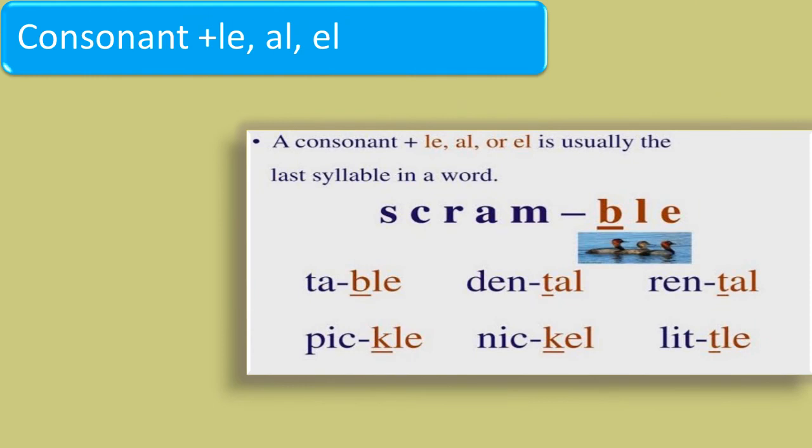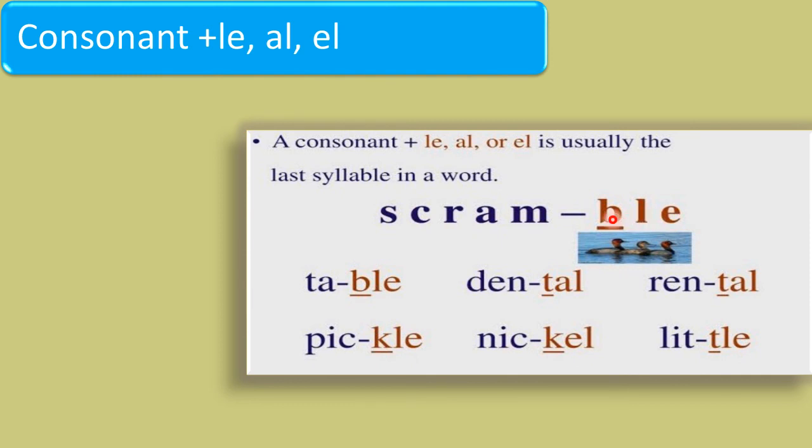We have one more type of syllable, that is consonant plus LE, AL or EL. What is that? Let us try to understand what is consonant plus LE, AL or EL with the help of these examples in this picture. Scramble. Scramble is a disyllabic word. Why? Because in this word we have two vowel letters, one is A and another one is E.